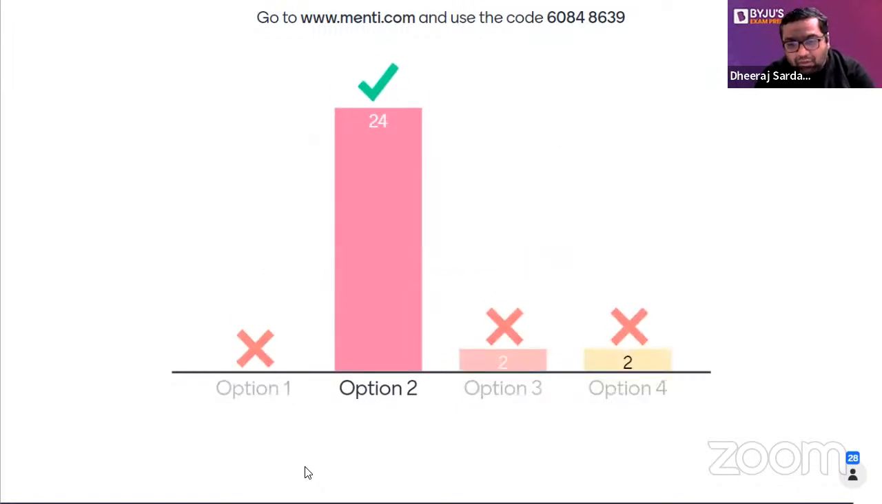24 out of 28 have given the right answer. So option B is correct. It is N1 plus N2 minus 1.